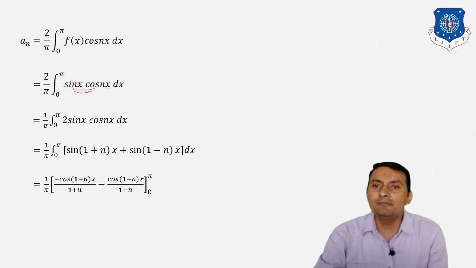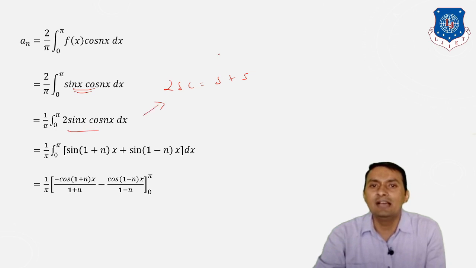Sure, it is not possible to integrate directly, so in that case we have to use the 2 sin A cos B formula, that is sin A plus sin B. So first we write 2 times sin x into cos n x dx, after that we apply this. The first angle will be alpha plus beta and the next angle will be alpha minus beta. So sine of alpha plus beta, where alpha is nothing but 1 and beta is nothing but n.